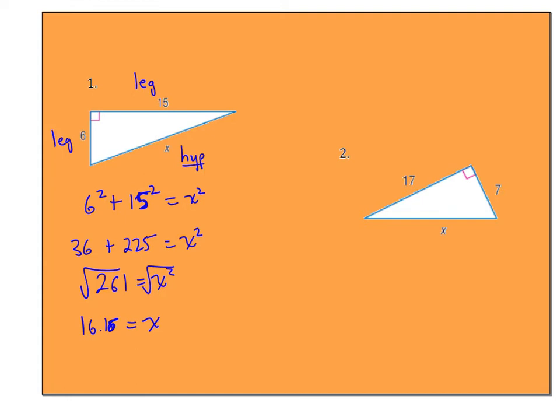Number 2 over here is very similar. 17 would be a leg, 7 would be a leg. So I would have 7 squared plus 17 squared equals x squared. That would be 49 plus 289 equals x squared. So that'll be 338 equals x squared.